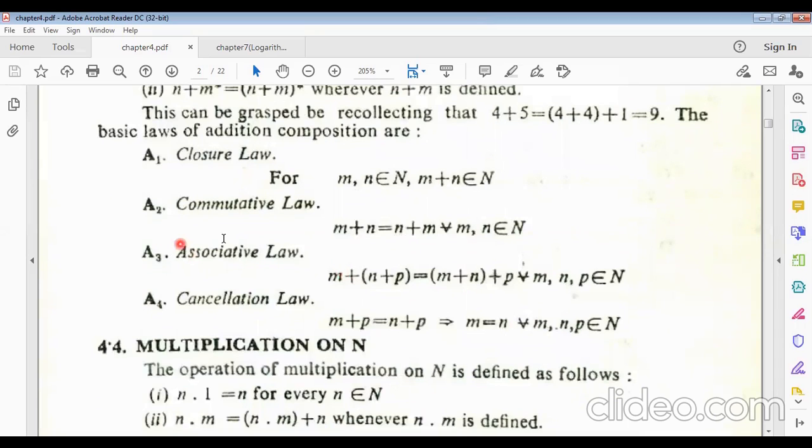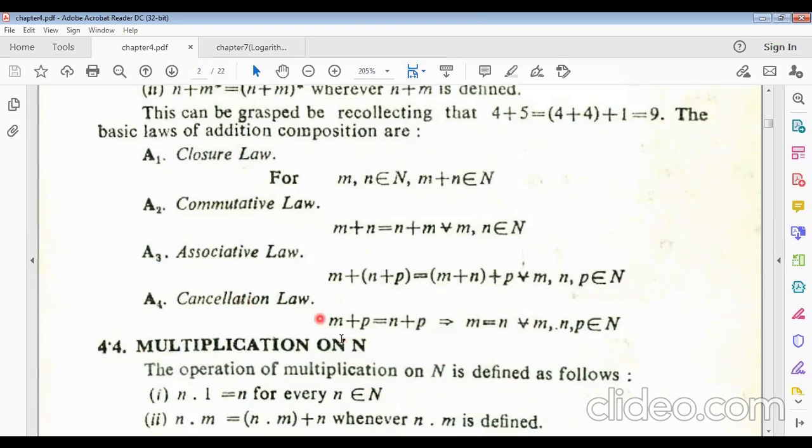Now the associative law. Suppose we take three natural numbers m, n and p belonging to N. Then m plus n plus p equals m plus n plus p with the grouping changed, and this type of law is called the associative law for addition.